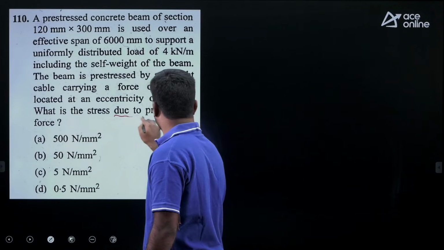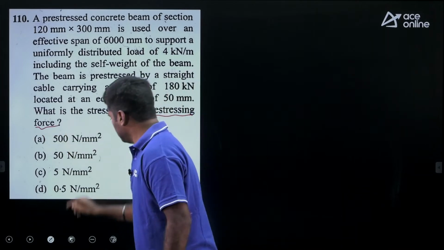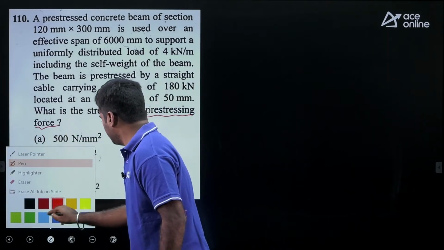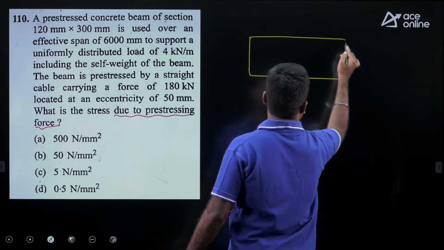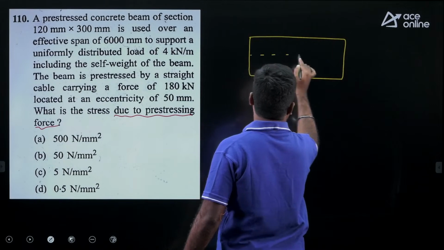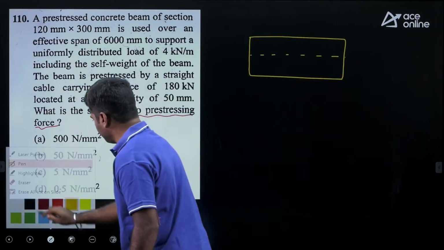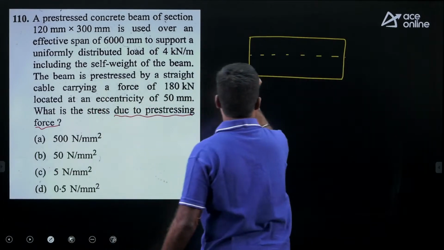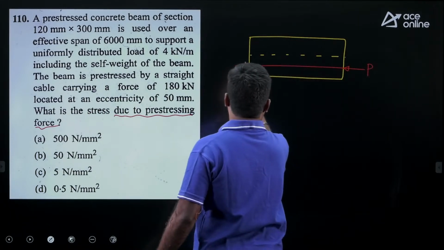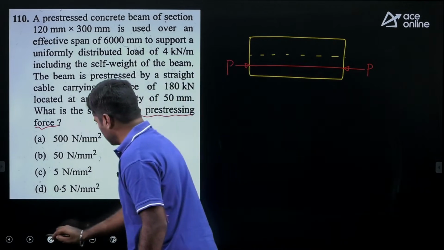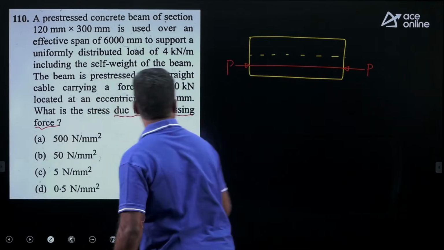Due to pre-stressing force. See, in the member they have mentioned very clearly there is a tendon which is provided at a uniform eccentricity. This is the pre-stressing force which is kept at a uniform eccentricity.